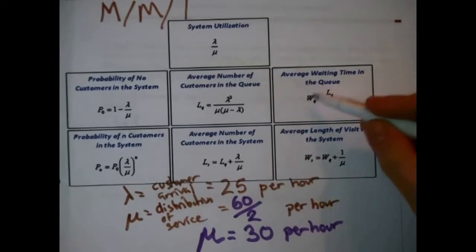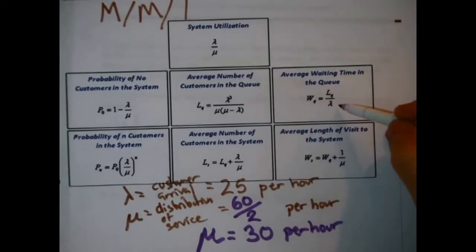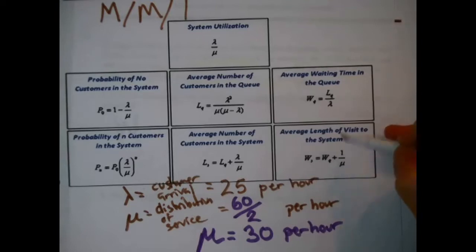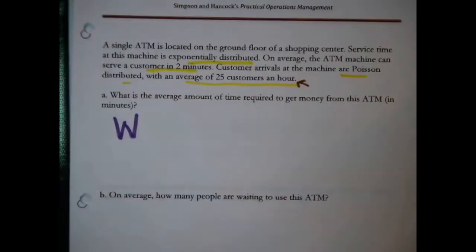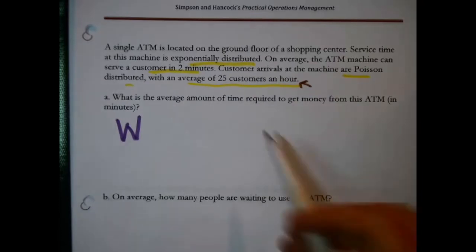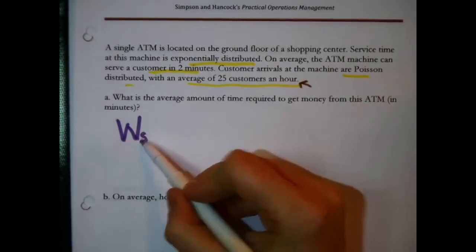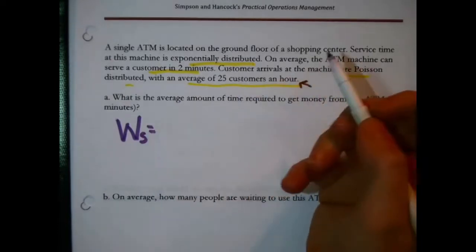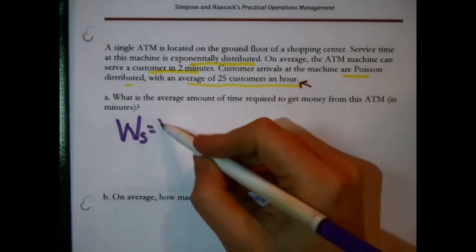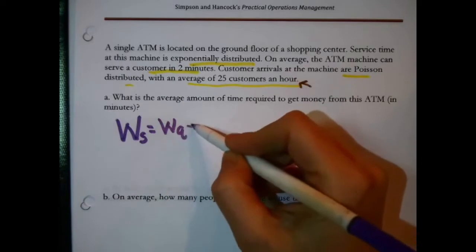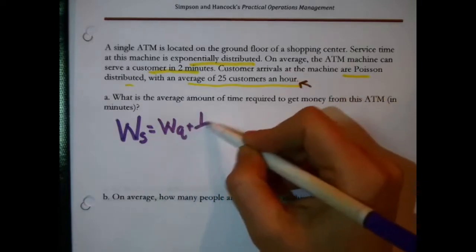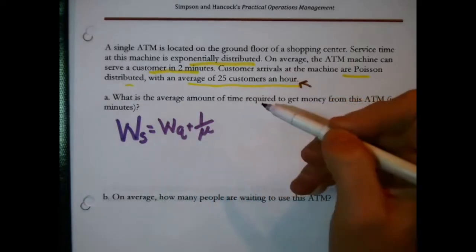The average amount of time in the queue is the average amount of time you spend waiting. The average amount of time in the system is how much time you spend waiting and being served. It's like your total turnaround time. And here they're asking for in total to get money out of the machine, so they'd be asking for WS. So we need the formula for that because we're going to fill it out. So WS equals WQ plus, I'm just copying it over from the formula sheet, 1 over mu.